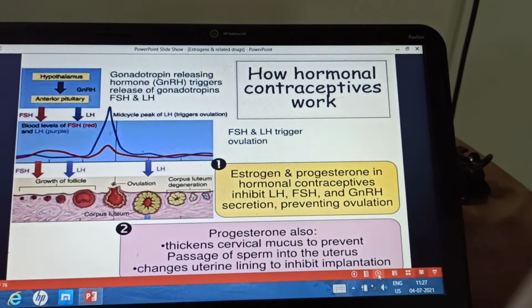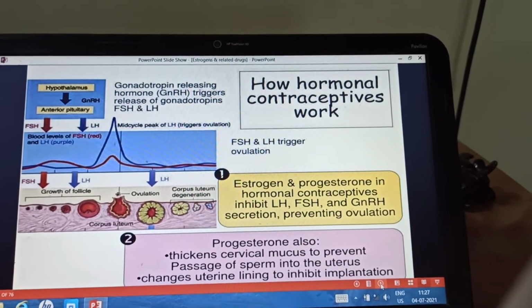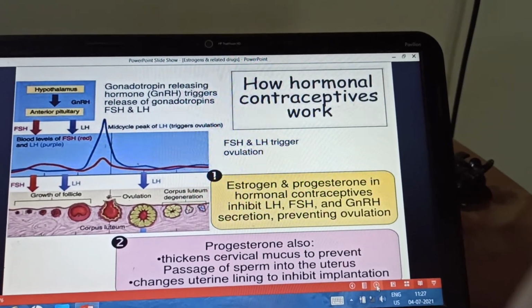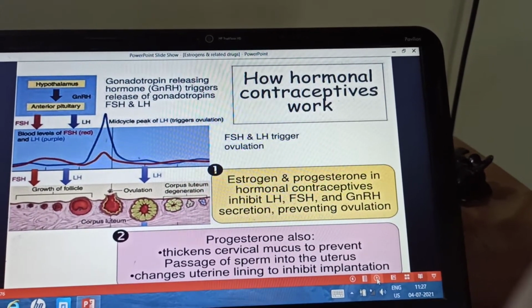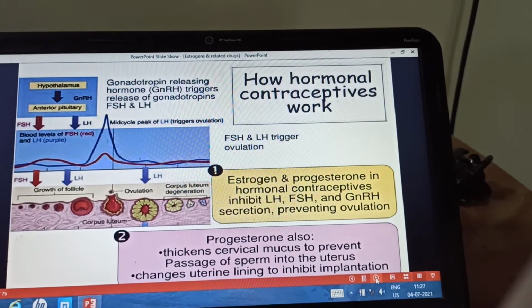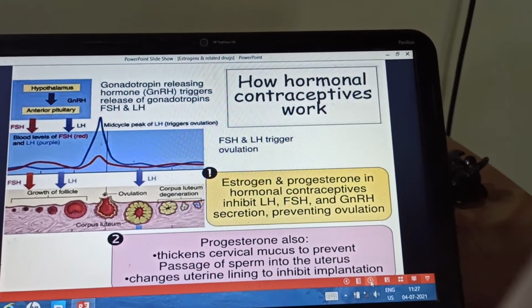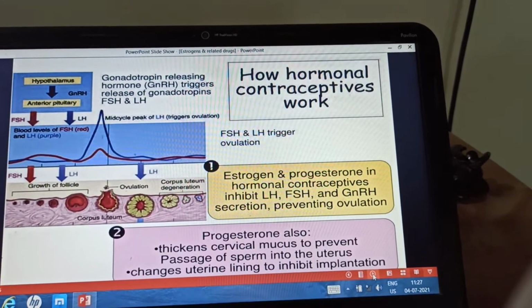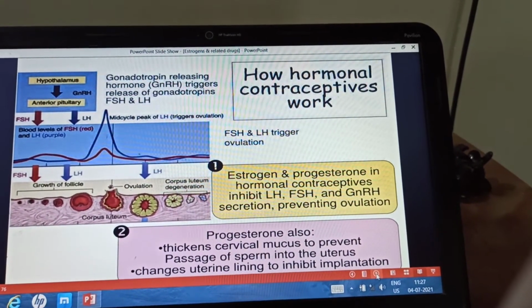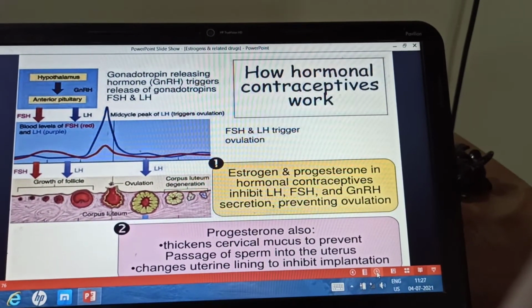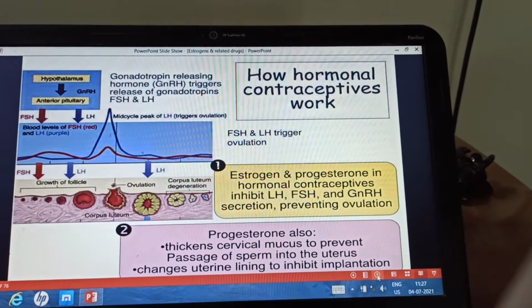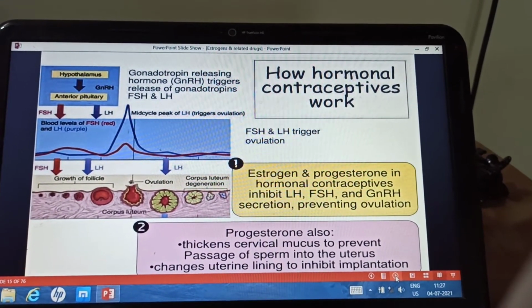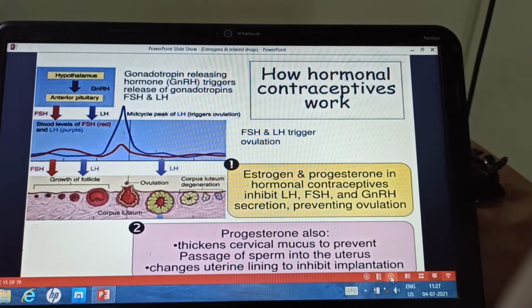Now how do the hormonal contraceptives work? So before going to how the hormonal contraceptives work, let us see the regulation of the secretion. Hypothalamus secretes gonadotropin releasing hormone, which acts on the anterior pituitary to release FSH and LH. FSH and LH act on the ovaries and cause release of the estrogen and progesterone. Estrogen and progesterone have a negative feedback mechanism, which acts on the anterior pituitary and hypothalamus to decrease the release of the GnRH and the FSH and LH respectively.